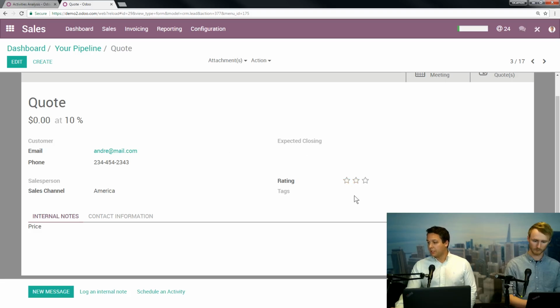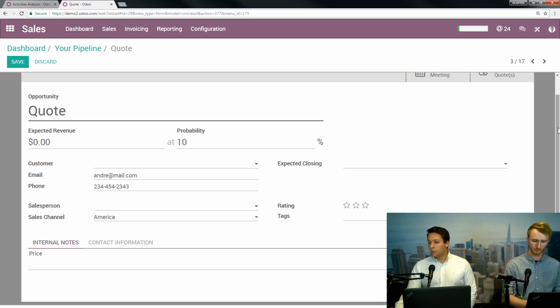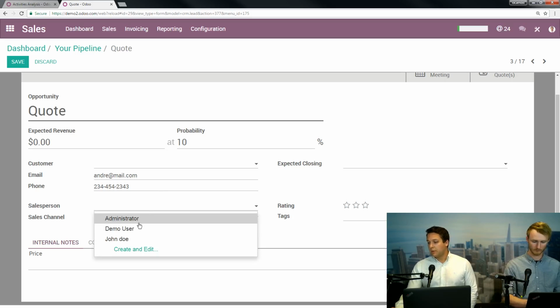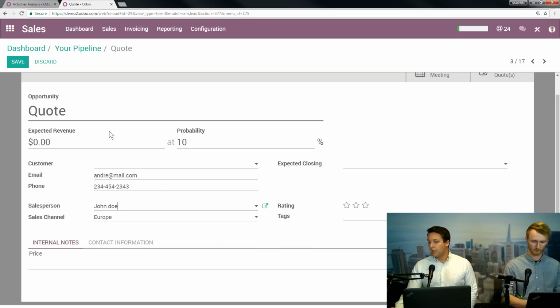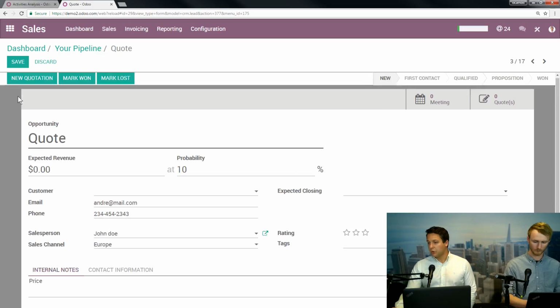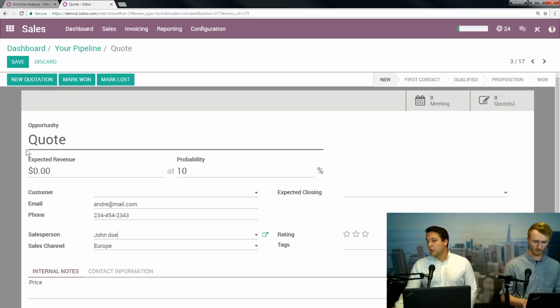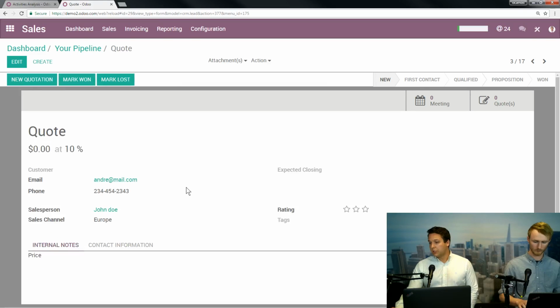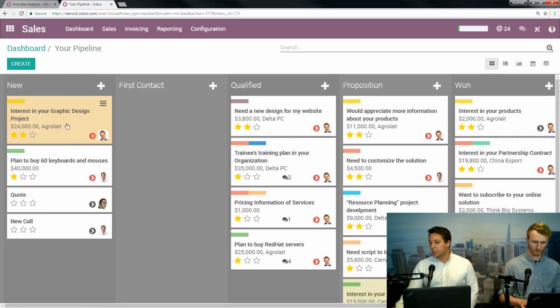Things like expected closing. As you go through, let's say you have your first contact with this customer, your salespeople are going to fill this in. So let's say one of your team calls me and has a conversation. Let's say John calls me and gets an understanding of what it is that I'm looking for. So the next thing he's going to want to do is use this new quotation here to send me a quote on whatever services or products we discussed. Now, since I'm not a customer, he's going to have to add me as a customer. So let's use one that actually has a customer already so you can see how it pulls in some data.